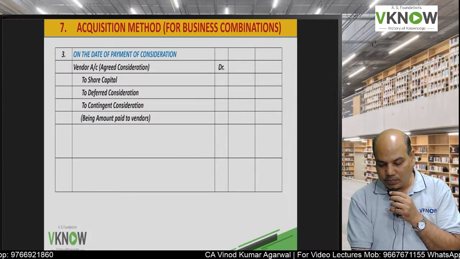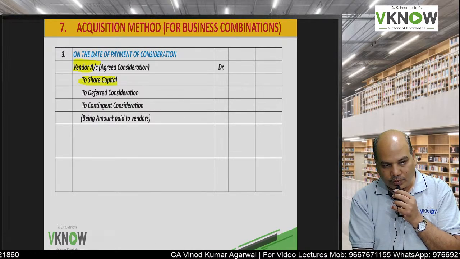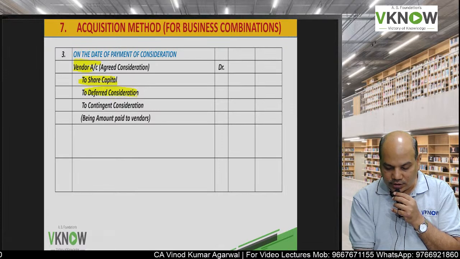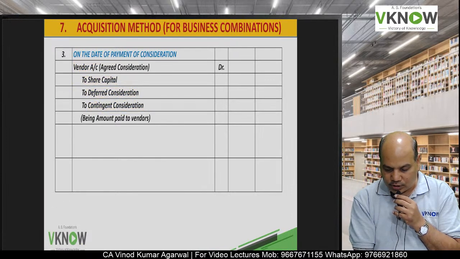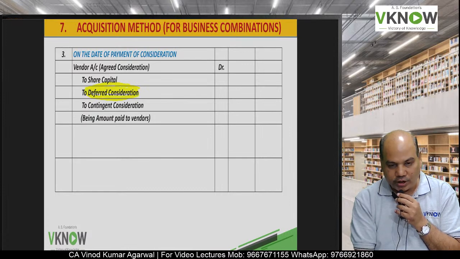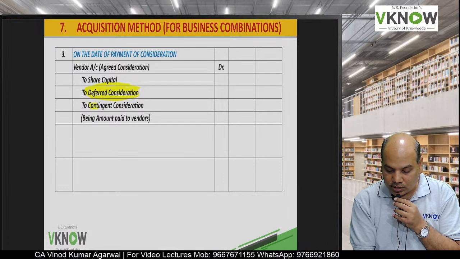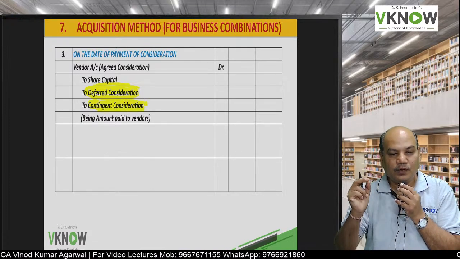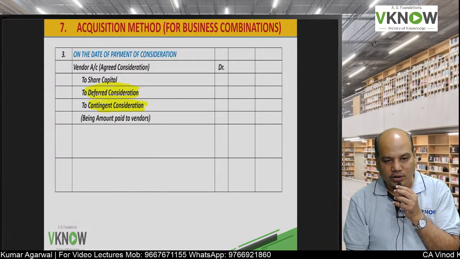Then come to the payment of consideration. The consideration payment entry will be vendor account debit to share capital, to deferred consideration, and to contingent consideration. This again we'll discuss subsequently. Some consideration may be paid at a future date, that is called deferred consideration. Some consideration may be paid subject to fulfillment of some condition in future, that is contingent consideration.